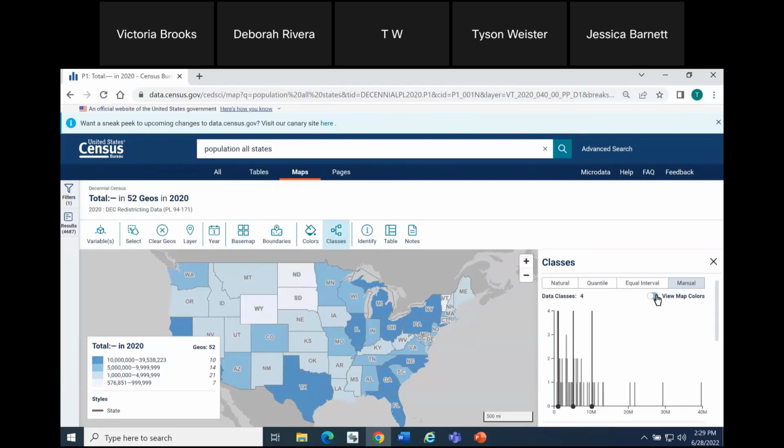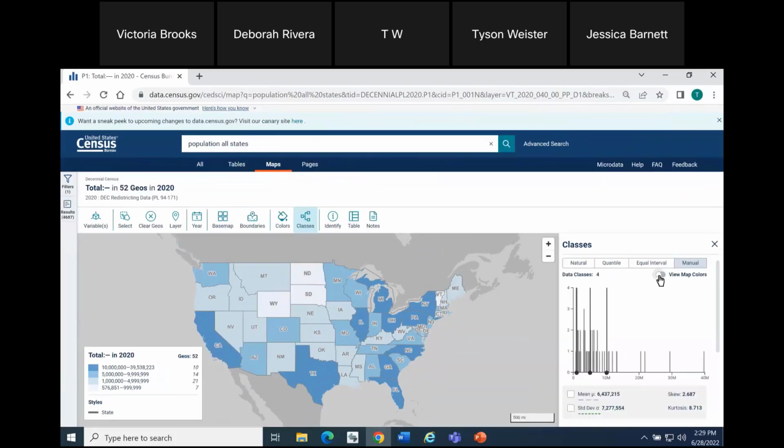Scrolling back up, I want to take a brief look here at the histogram. You can turn the toggle on to view the map colors. It just shows you the corresponding color in your map legend. What you can also do with this is drag the histogram. So I'm going to click the histogram for 10 million, click, hold, and drag it to the right. And notice in real time that the map is updating as I'm dragging this, as well as the legend. So I'm going to drop it around the 15 million mark.